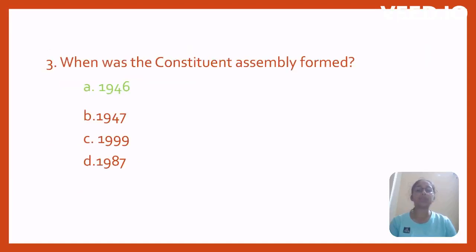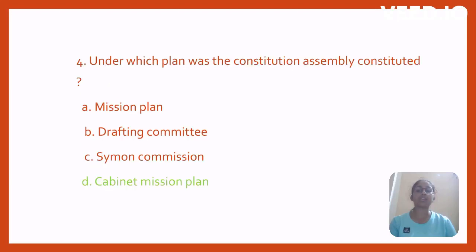When was the Constituent Assembly formed? 1946, 1947, 1999, 1987. Option A, 1946. Under which plan was the Constituent Assembly constituted? Mission Plan, Drafting Committee, Simon Commission, Cabinet Mission Plan. Option D, Cabinet Mission Plan.